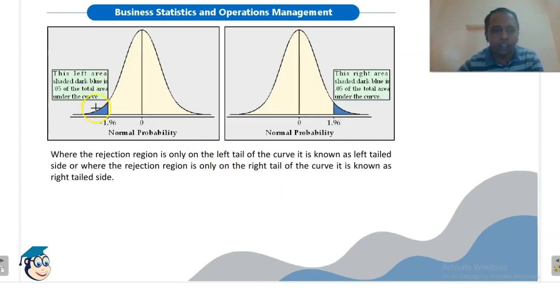Like this is a left-sided one-tailed test, and this is a right-sided one-tailed test. So we have two types of one-tailed test, left-sided and right-sided. Here the rejection region lies on the left side, here it lies on the right side.